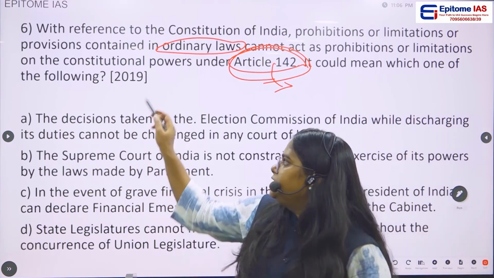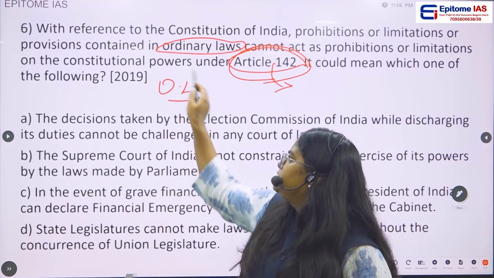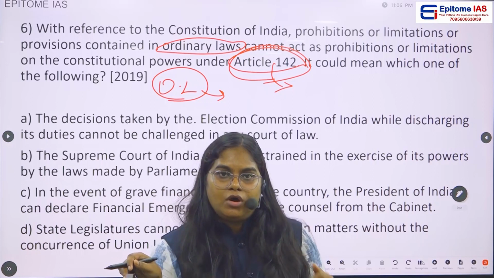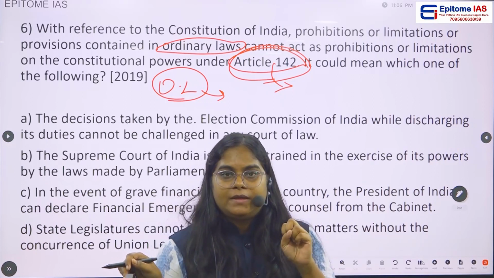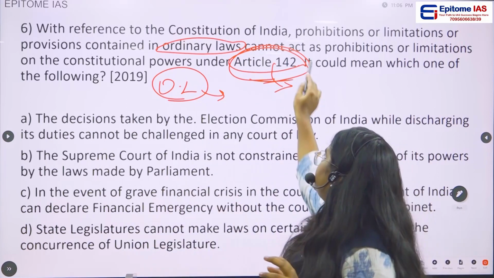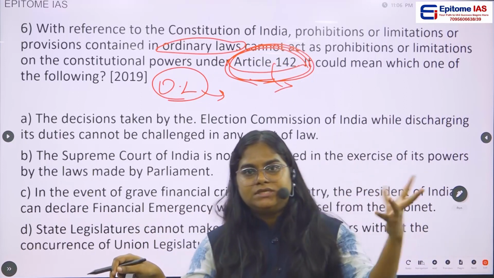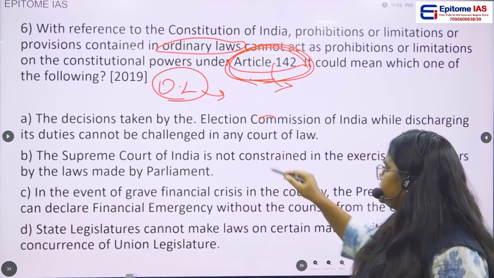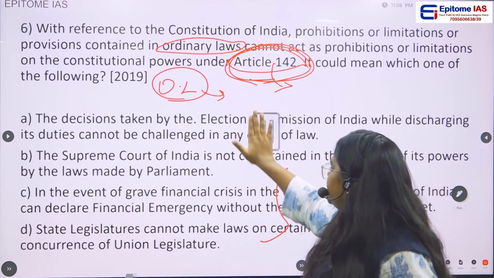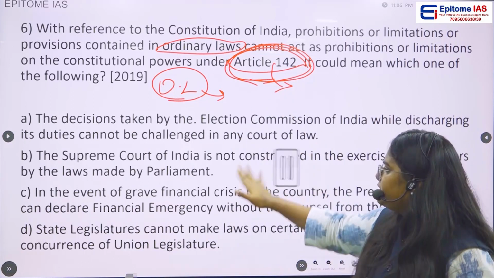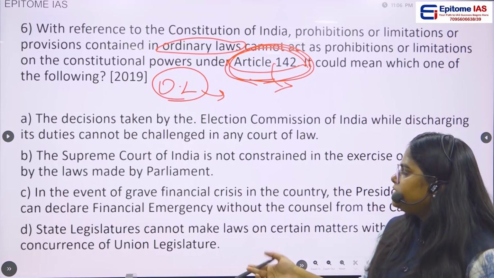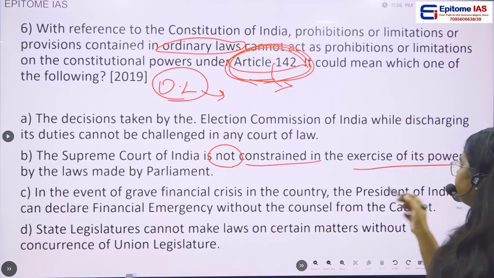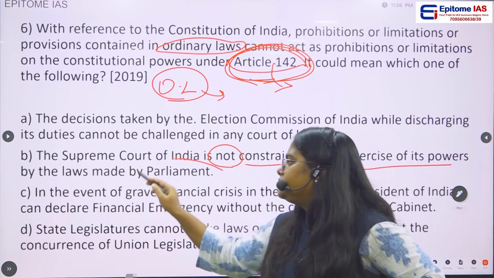Let us say there is an ordinary law and this ordinary law has certain limitation or prohibition. But Article 142 gives certain extraordinary power to the Supreme Court of India. So which of these statements is saying this particular thing? If you see your option B, the Supreme Court of India is not constrained in the exercise of its power by laws made by the Parliament.